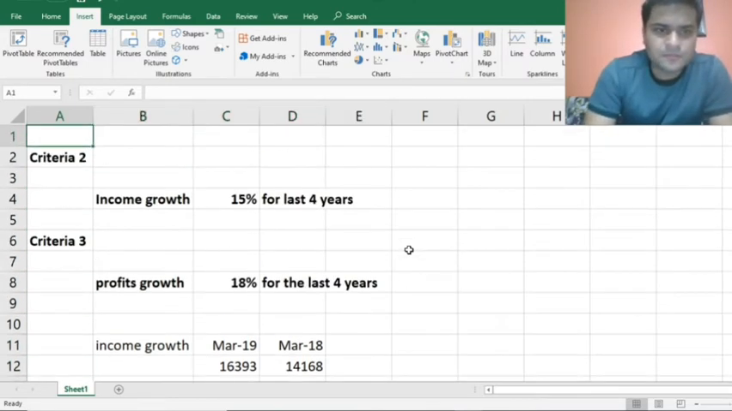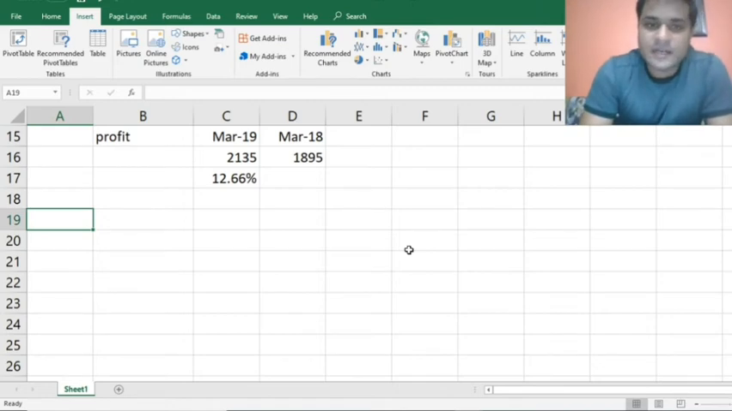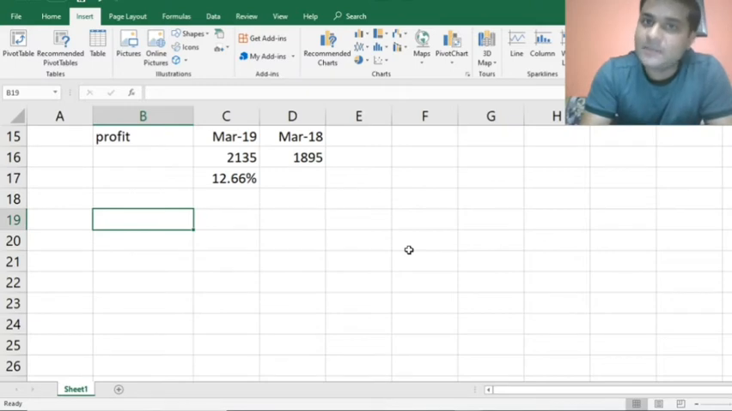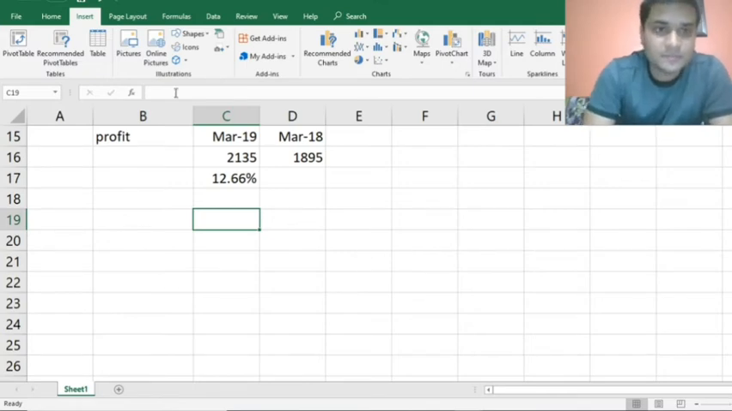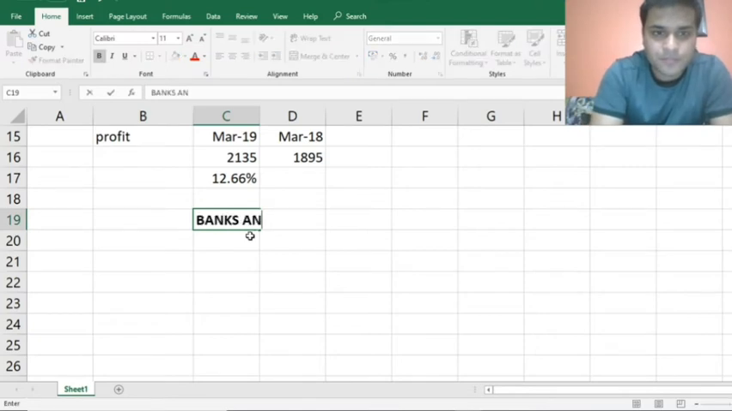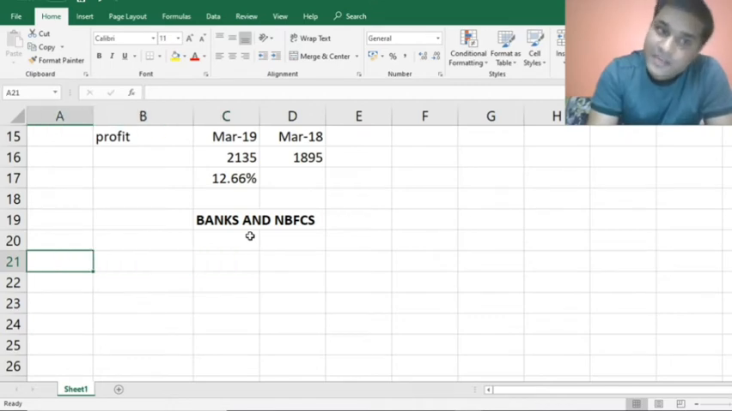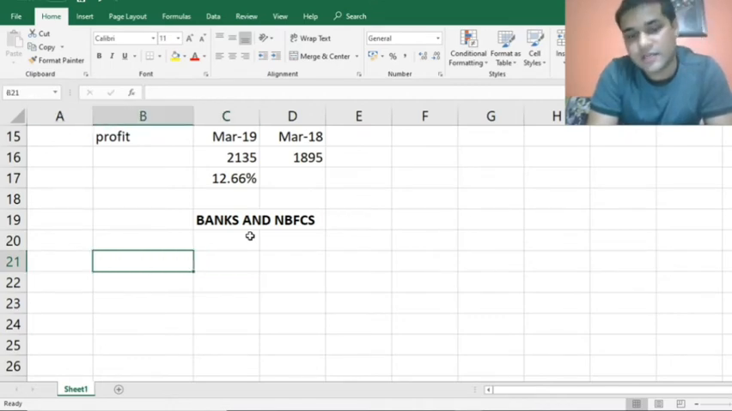Okay, now the above criteria that we have talked about works for companies except NBFCs and banks. What is the criteria that we need to look at while considering banks and NBFCs? For banks and NBFCs, the very first criteria that one needs to consider